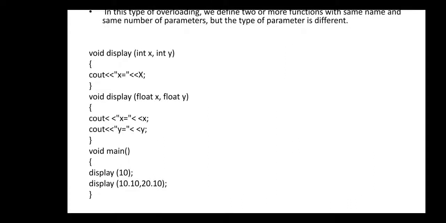In void main, when we call the display function, sorry, I passed only one argument by mistake, but at the time of execution please pass two integer arguments. When the compiler sees two integer arguments, it calls the function with two parameters, both of integer type.